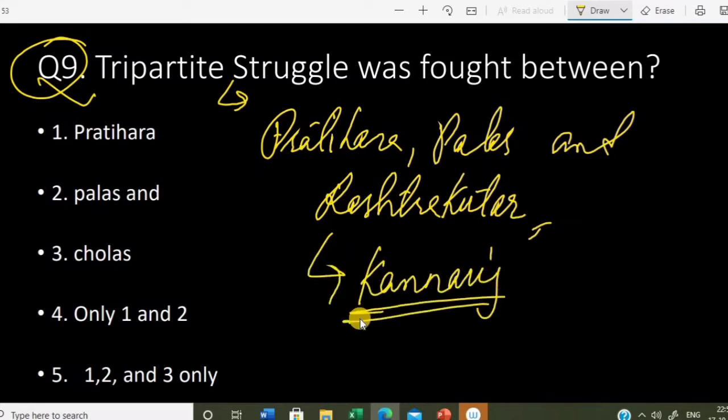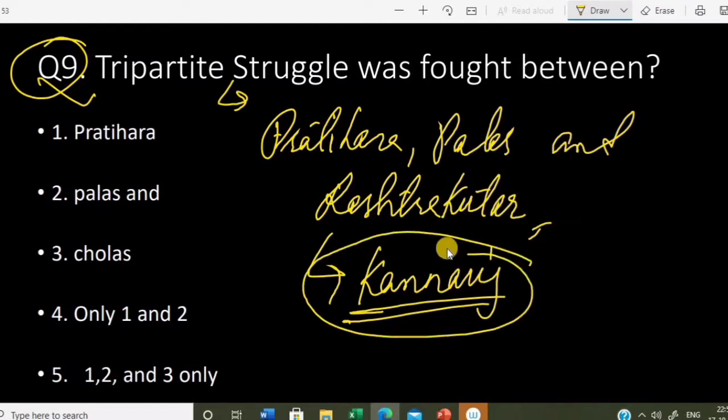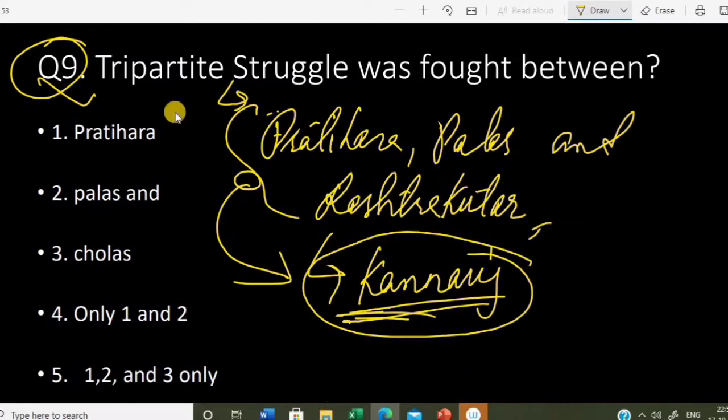Like if you say in today's time, Delhi became one of the important capital of India, right? So those who capture Delhi will declare as a ruler of India, right? So same like that, Kannauj during this period became very important capital. So all the ruler want to capture this area, this Kannauj in present day Haryana. So there was a tripartite struggle. So Pratiharas and Palas, Cholas were not there. Only 1 and 2 is the correct answer.